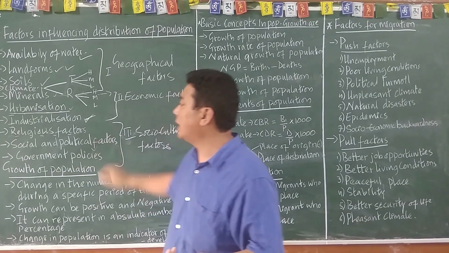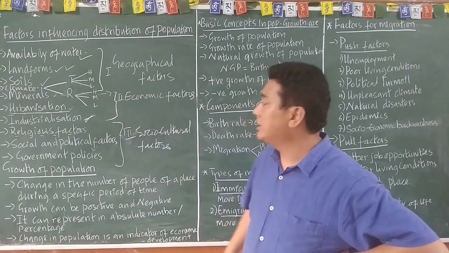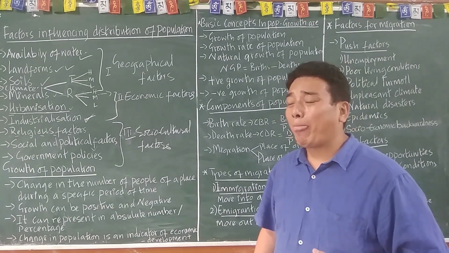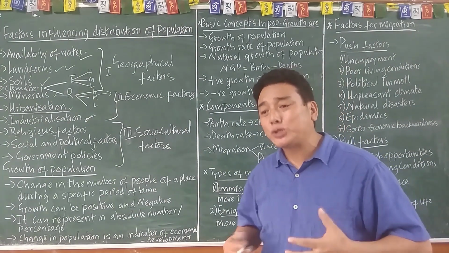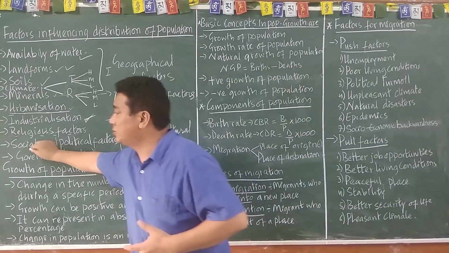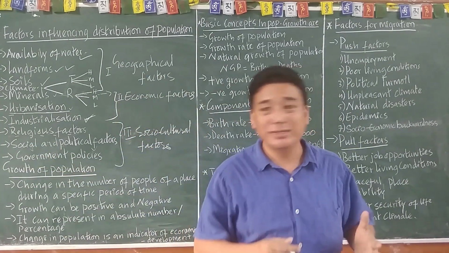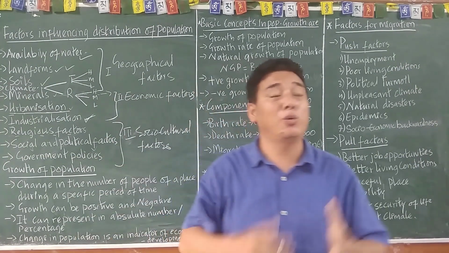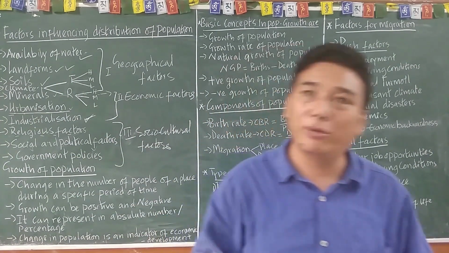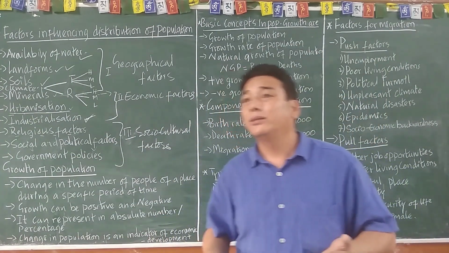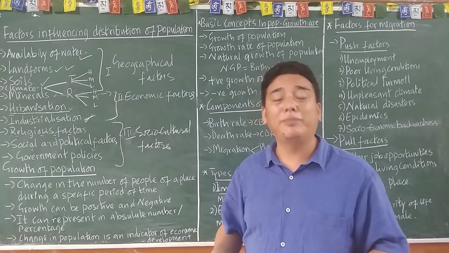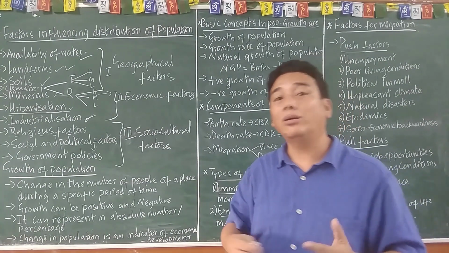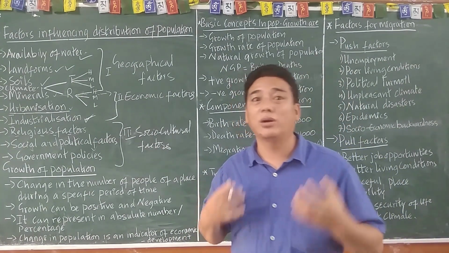And next are social and political factors. In the political scenario, where there is more peace and security, there you will find more population, and people always like to live in such a country, not in a country where wars are going on.